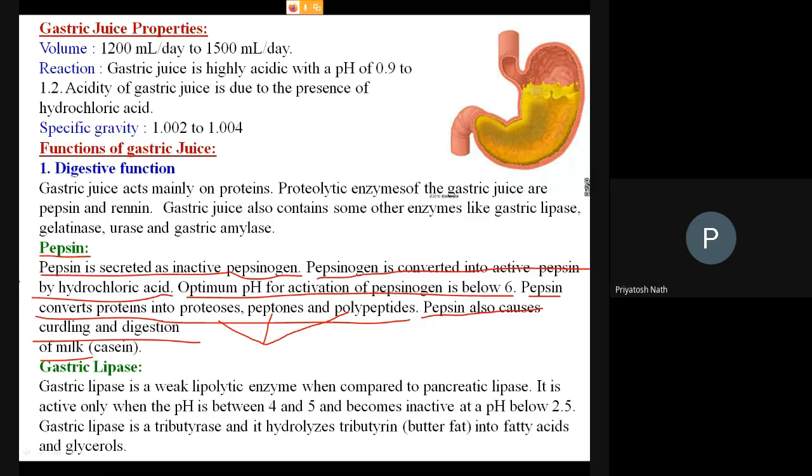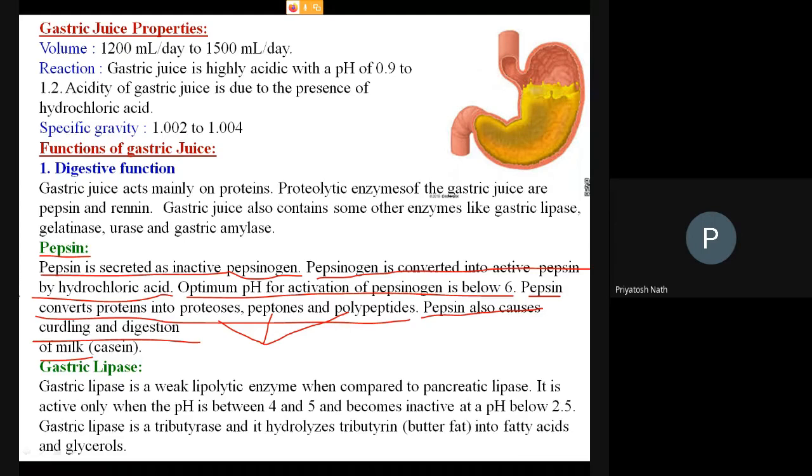So there are two different varieties of proteins: casein protein and whey protein. Whey protein is the soluble protein in the milk, but the precipitated protein is called casein. So this enzyme helps in the development of the casein in the milk.